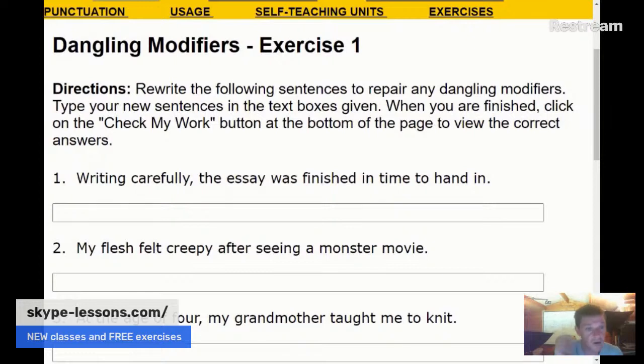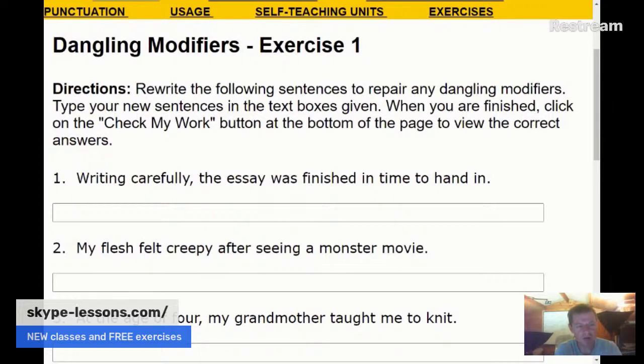Yeah, if you say after breakfast, comma, I went to the shops, and that comma doesn't have to be there, but it might be there, then you're using after as a preposition. Okay, it's a different function of the word after. And here we've got after and gerund. Yeah, this seeing is called a gerund. It's a verb functioning as a noun. It's not a participle, but just a gerund when it's after a preposition. So we say that's just a prepositional phrase, after seeing a monster movie. Now, the thing is, this after seeing a monster movie, it's got to describe something, the subject, in fact, in the main clause. But was my flesh seeing a monster movie?